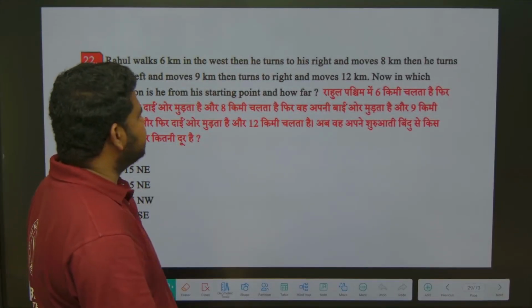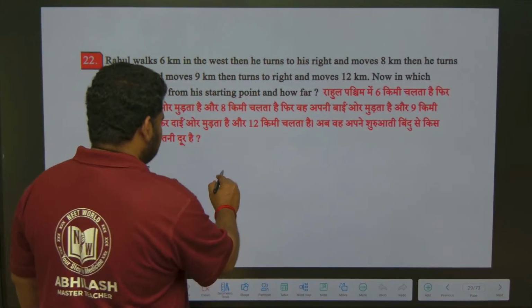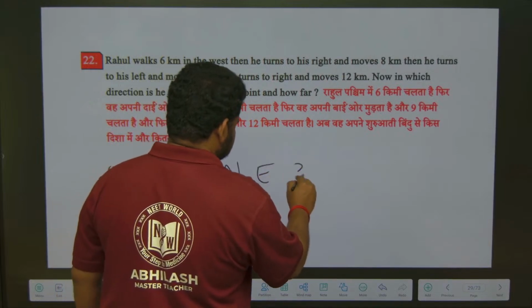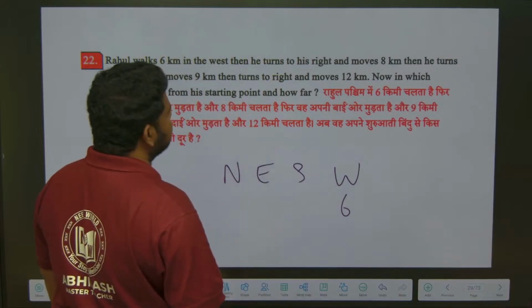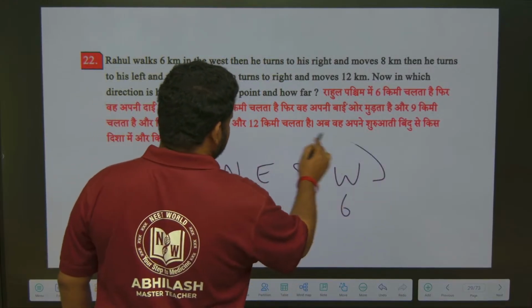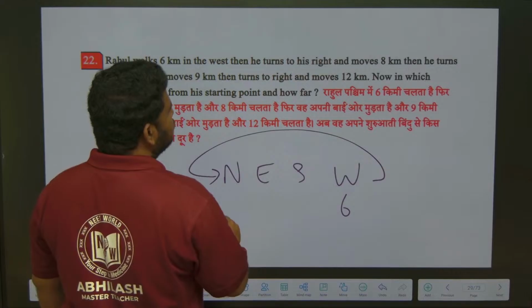Look at this. Rahul walks 6 km in the west. Okay, Rahul northeast, southwest. Rahul walks 6 km in the west. 6 will be here. He turns to his right. Right means he will come back to north. Okay, and moves 8 km.